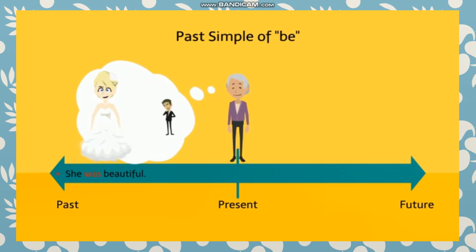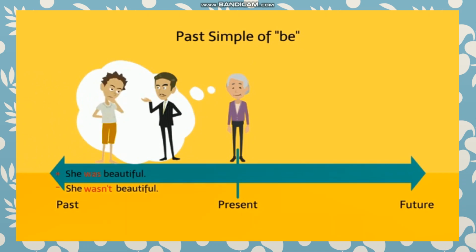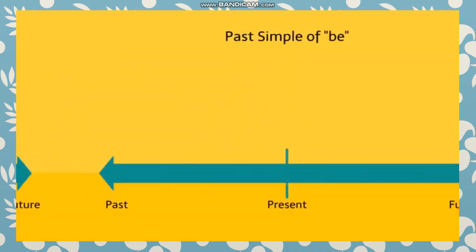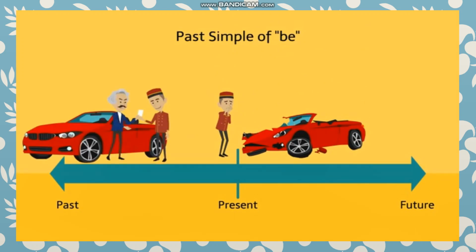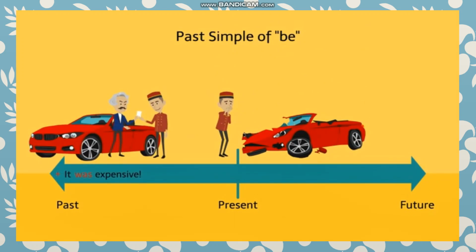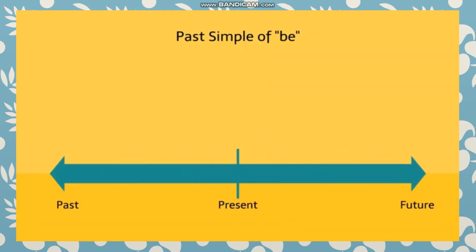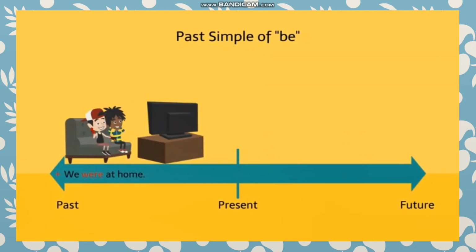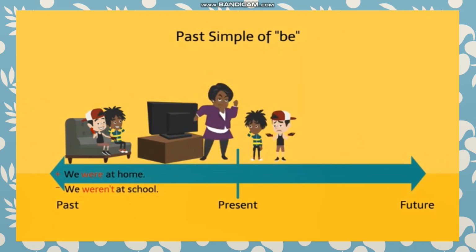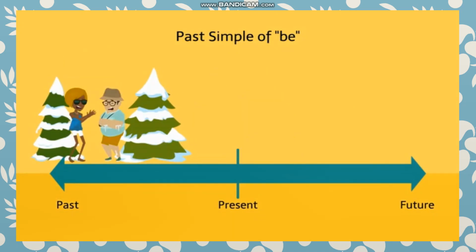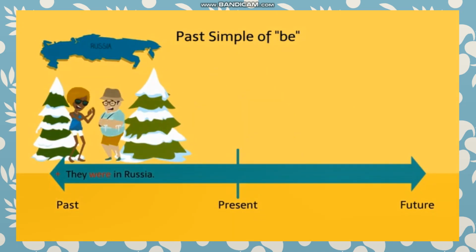She was beautiful. She wasn't beautiful. It was expensive. It wasn't expensive. We were at home. We weren't at school. They were in Russia. They weren't in Thailand.